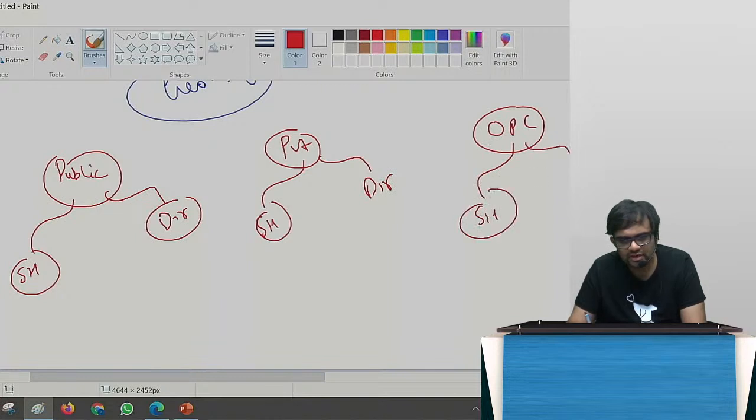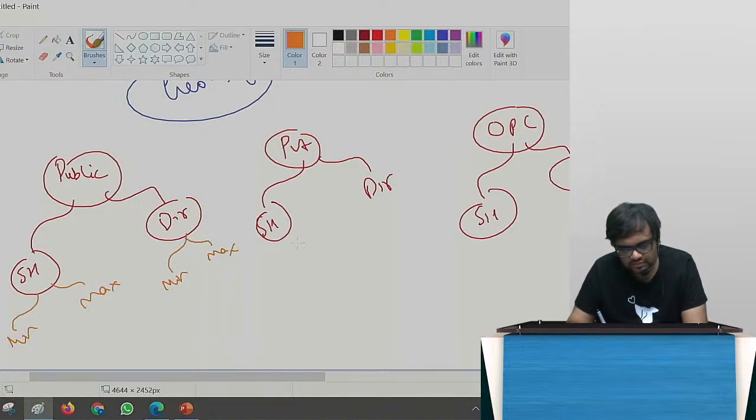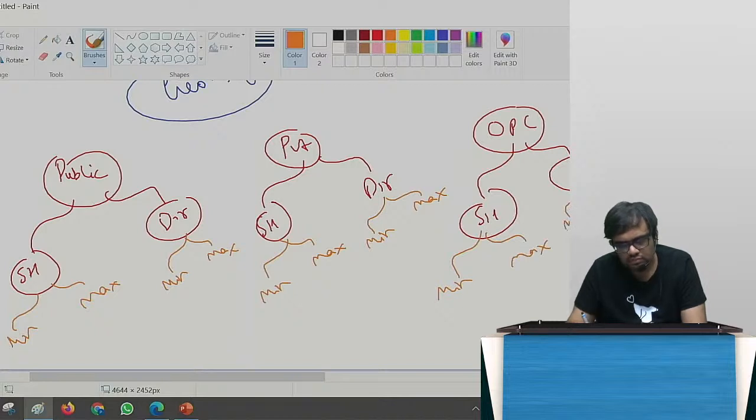As far as shareholders and directors are concerned, shareholders, what is the minimum number? What is the maximum number? Minimum and maximum, tell me.